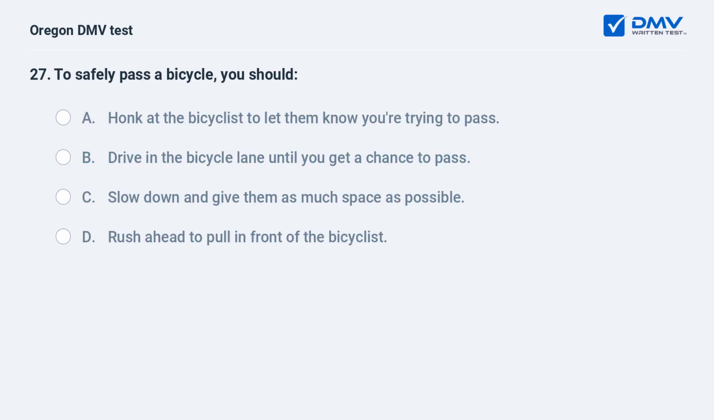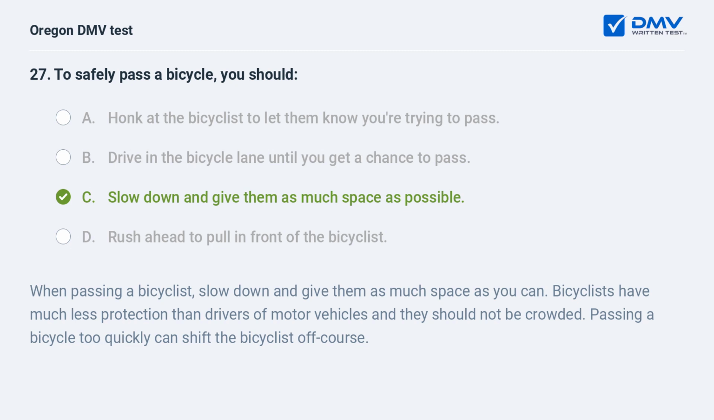To safely pass a bicycle, you should A. Honk at the bicyclist to let them know you're trying to pass. B. Drive in the bicycle lane until you get a chance to pass. C. Slow down and give them as much space as possible. D. Rush ahead to pull in front of the bicyclist. C. Slow down and give them as much space as possible.